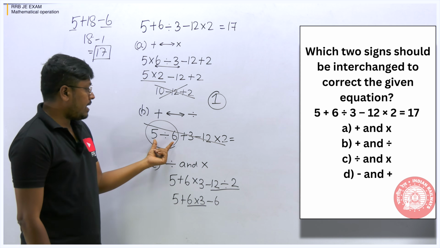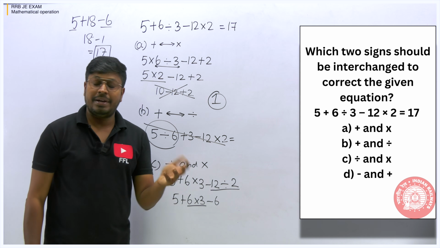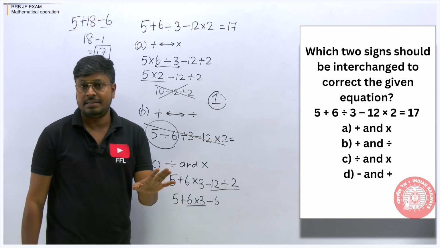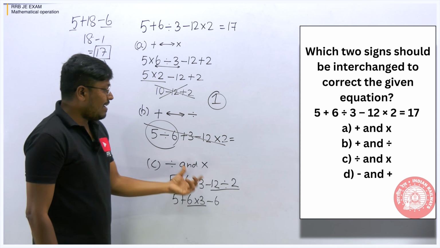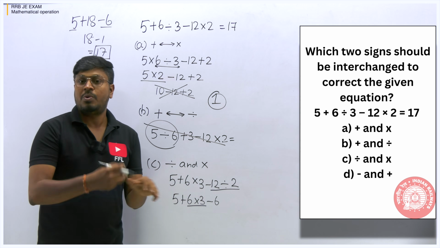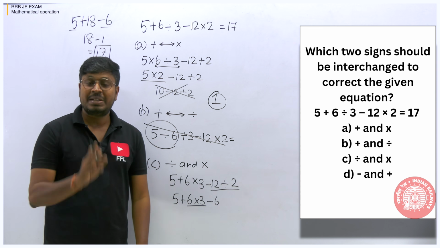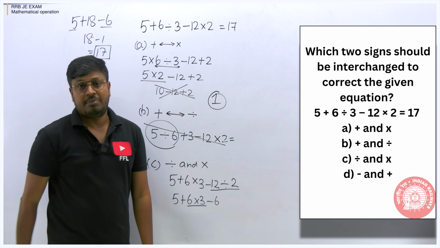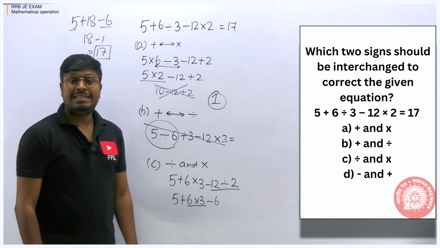Because I have 5 division 6, I can directly say we are going to get 0 point something, so definitely this option will not be the answer. Similarly, in the previous question also 2 by 3. Before calculating, you might easily find numbers where we will get 0 point something, so you don't need to solve it. You can directly say that option will not be the answer. That comes only when you practice more questions, right? So friends, the answer for this question is option C.